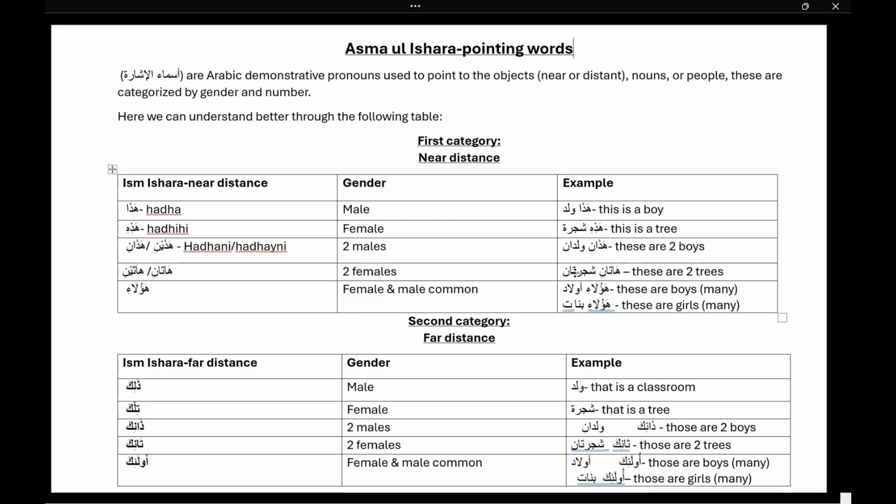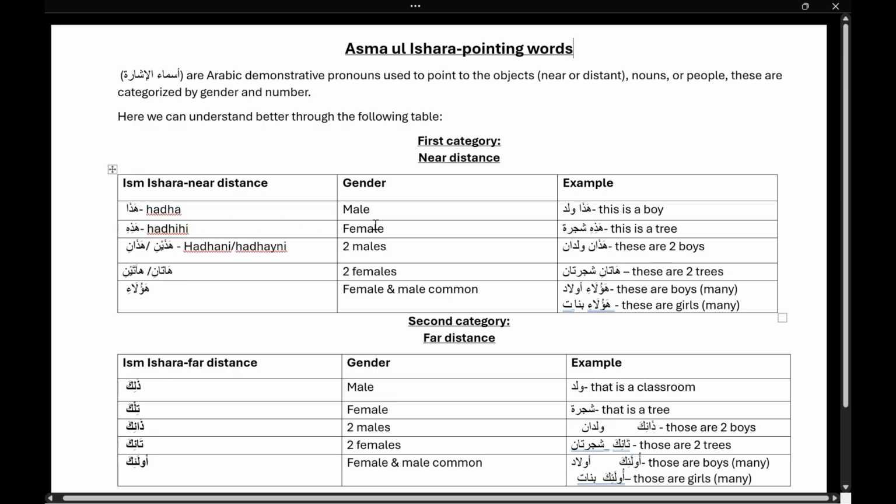So haza is for one male. For example, we have to say this is a boy, so we will say haza walad. Or we have to say this is a man, so we will say haza rajul. Or if we have to say this is a classroom, so we will say haza faslun.